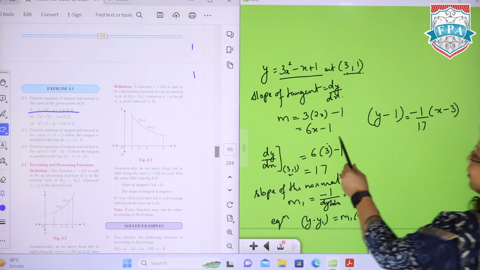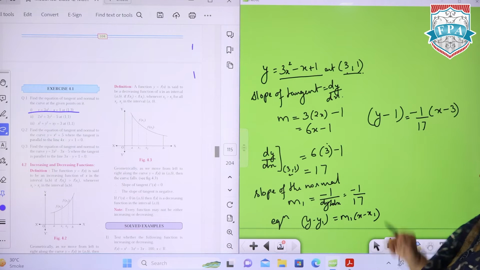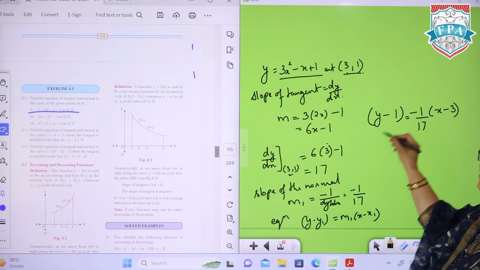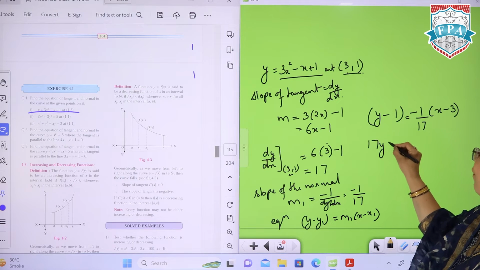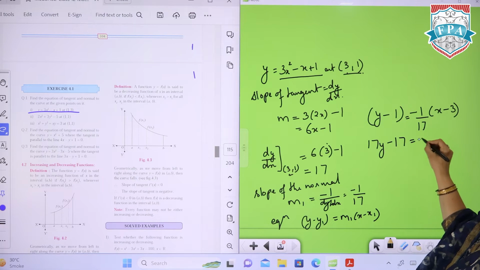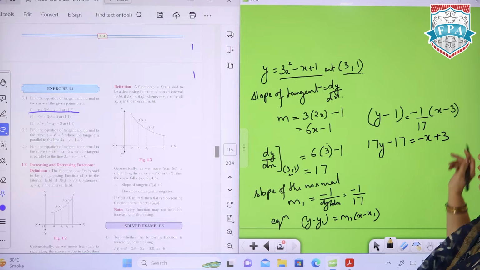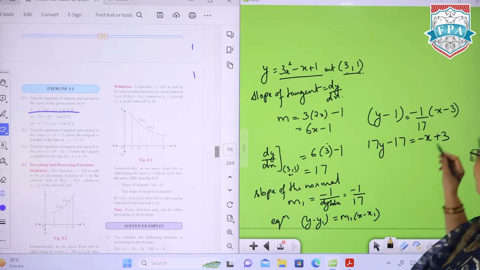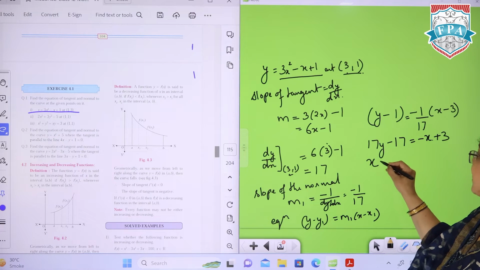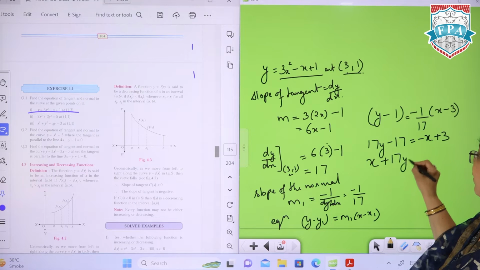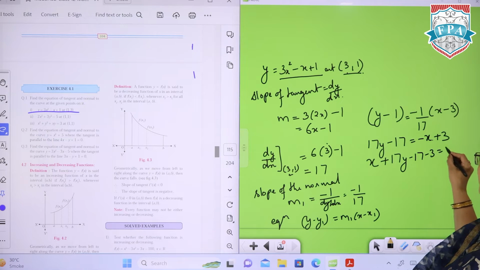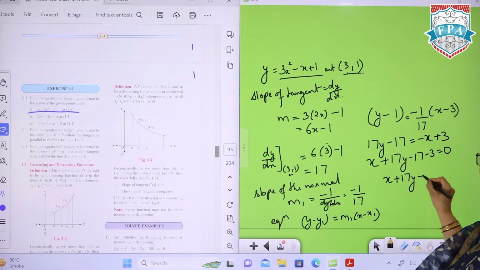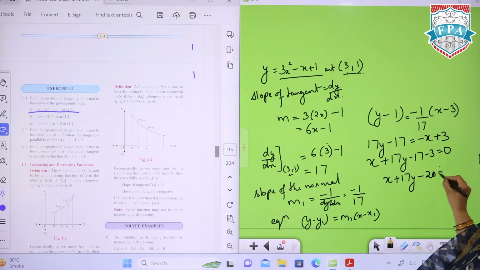When you come across a question like this, always shift this 17 over rather than dealing with fractions. So this 17 will go there, giving 17y minus 17 is equal to minus x plus 3, and as I said, keep x positive, so we'll move this x there. x plus 17y minus 17 minus 3 is 0, and your final equation will come as x plus 17y minus 20 is 0.